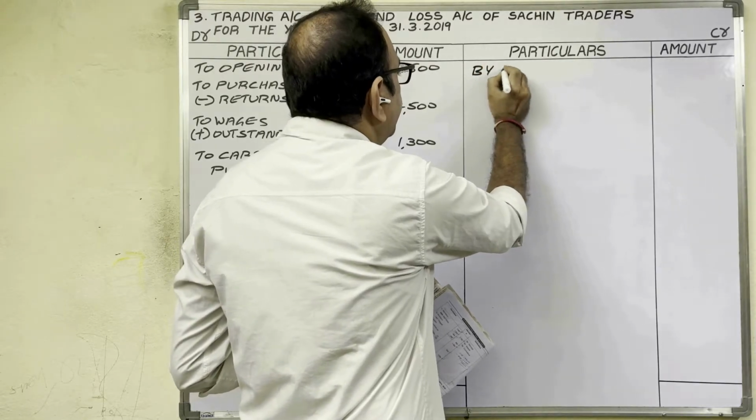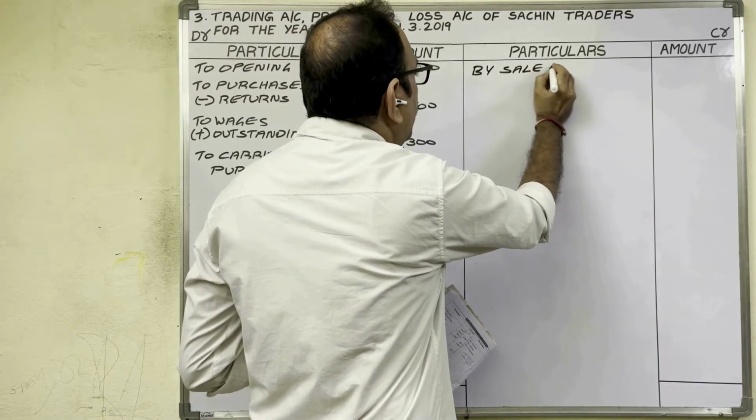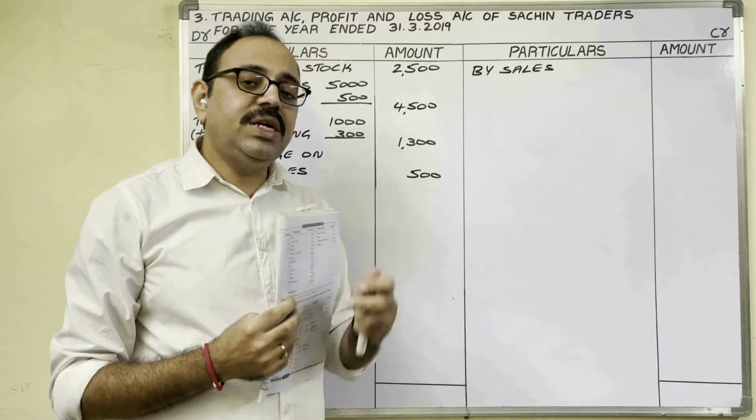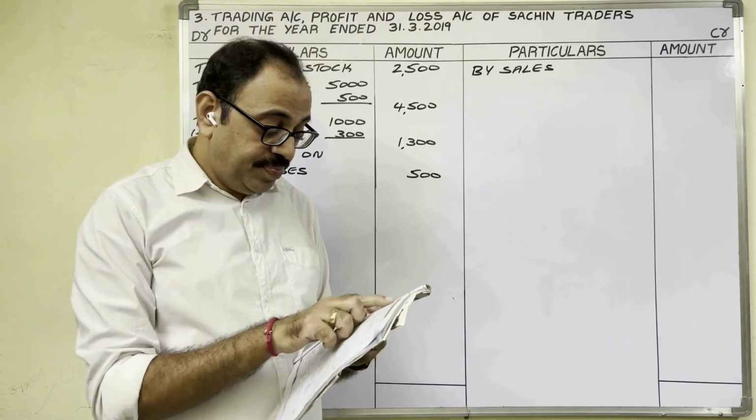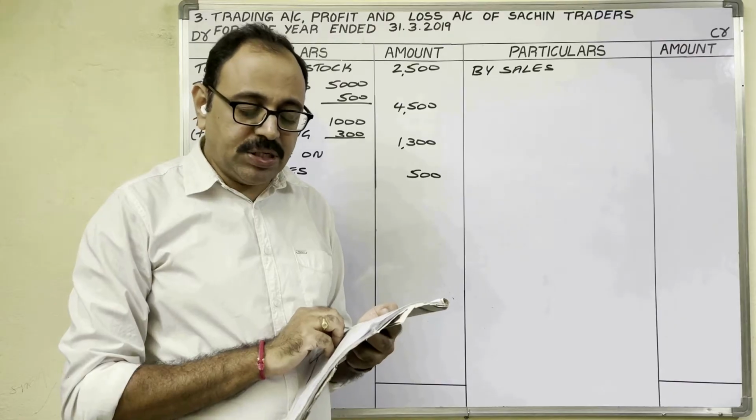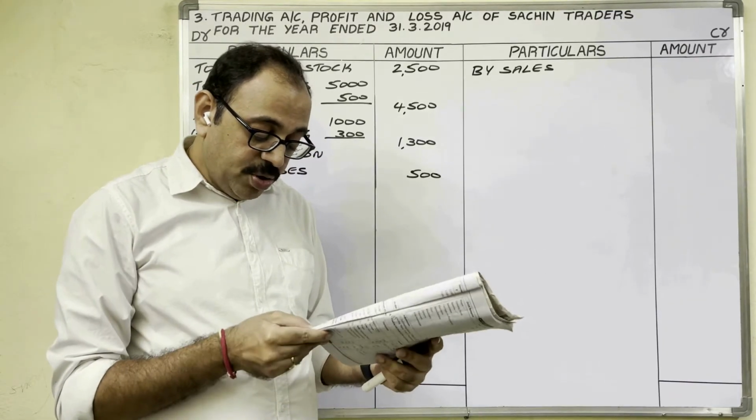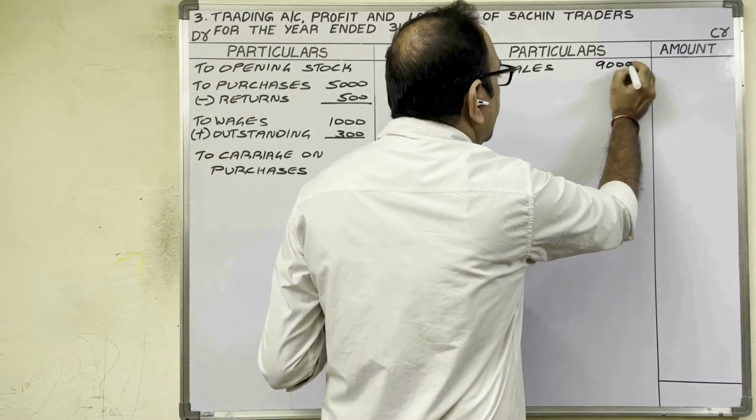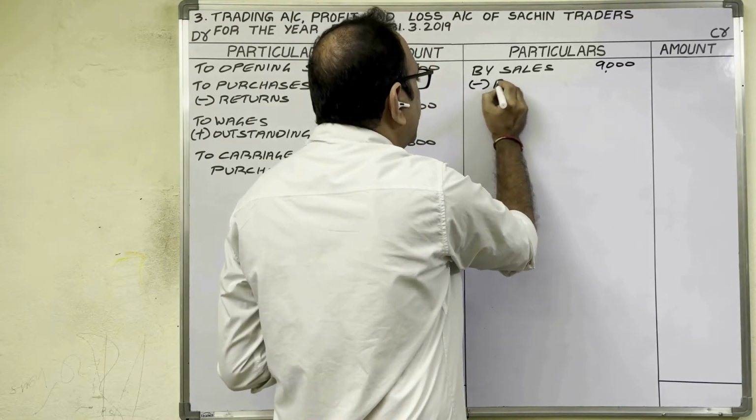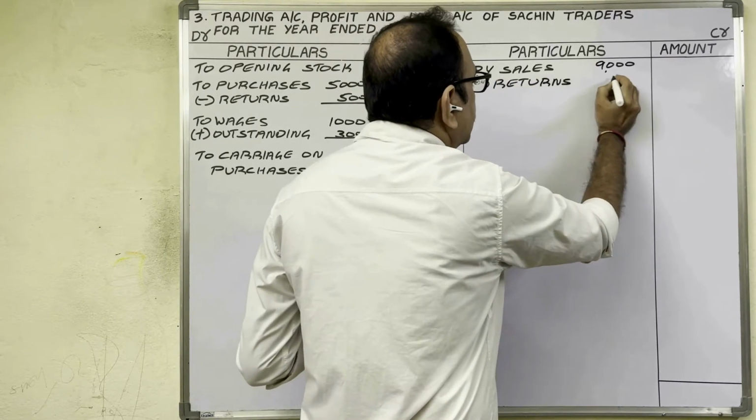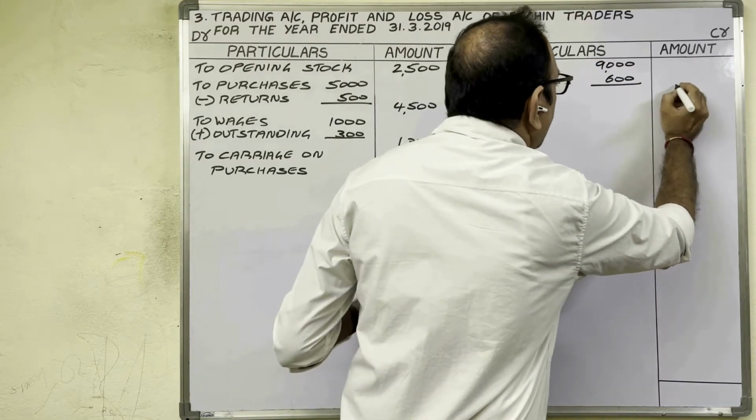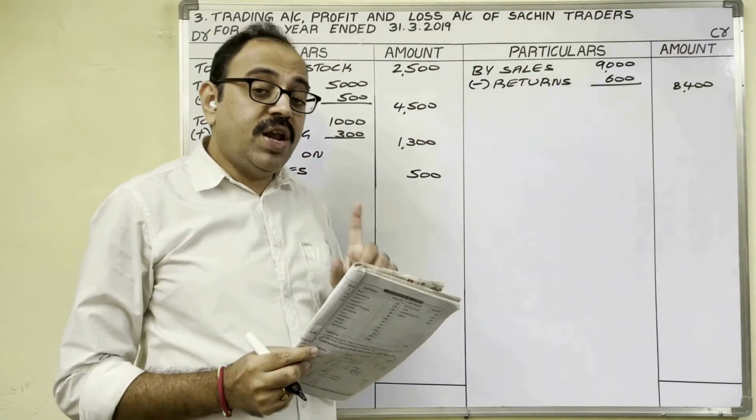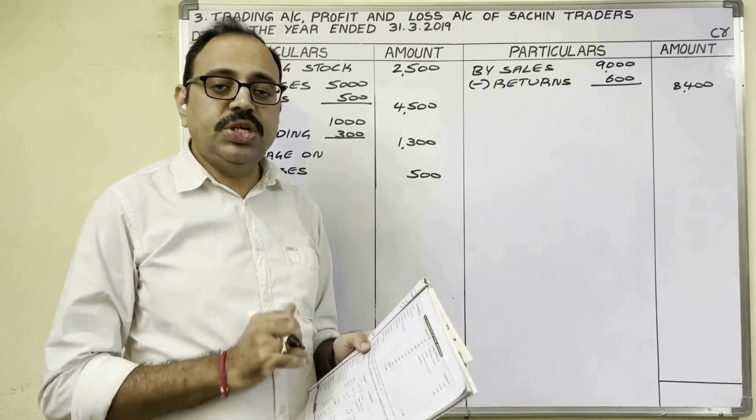By sales. Before writing the amount, we have to observe whether any sales returns are given or not. So in trial balance on debit side he gives sales returns. See the debit side. Sales returns are given 600 rupees. Therefore, sales income you have to show on credit side. In inner column 9,000 rupees, minus sales returns 600, remaining amount in outer column 8,400 rupees.